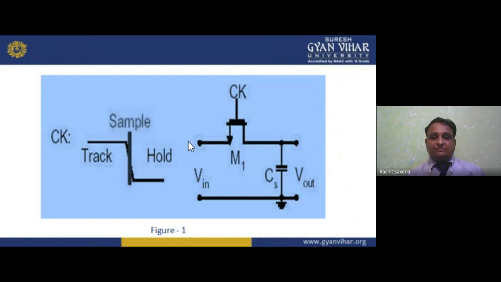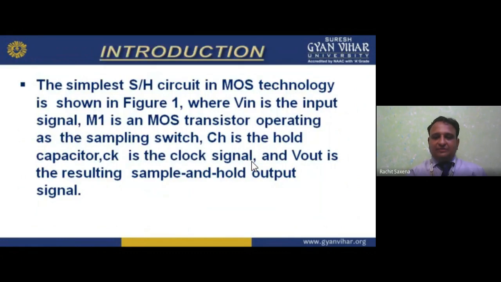Now see, CK is the clock, and CS is basically CH, the hold capacitor. Here Vin is the input signal, M1 is an MOS transistor operating as a sampling switch, CH is the hold capacitor, CK is the clock signal, and Vout is the resulting sample and hold output signal.